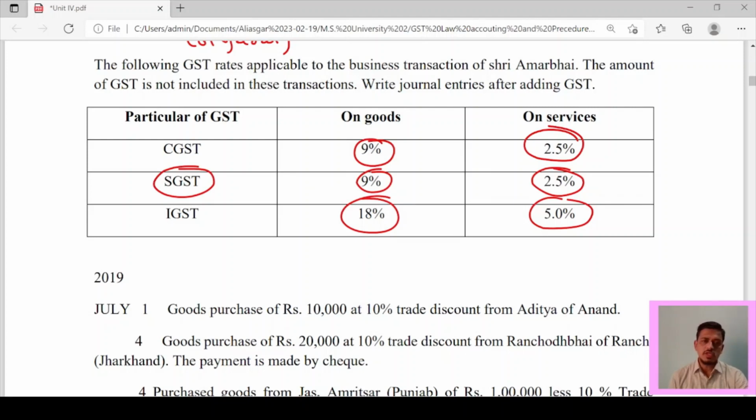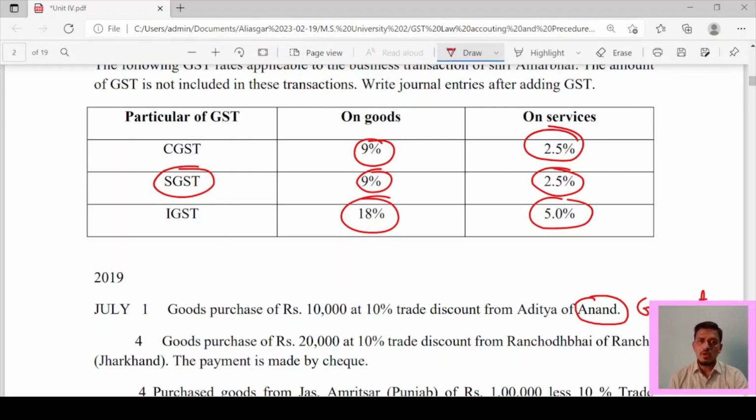Now, here transaction number 1, July 1. Goods purchase of rupees 10,000 at a 10% trade discount from Aditya of Anand. Anand means here also it is in Gujarat. That means the place location of supplier is in Gujarat. Here place of supply is in Gujarat, that is, the place of the recipient is also in Gujarat, and the supplier is also in Gujarat.